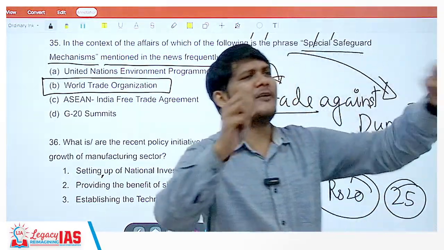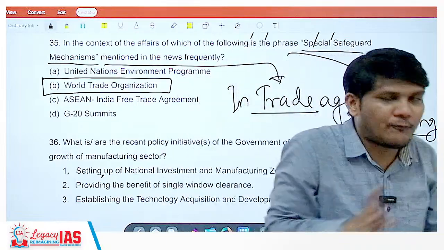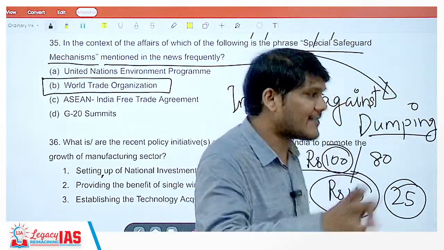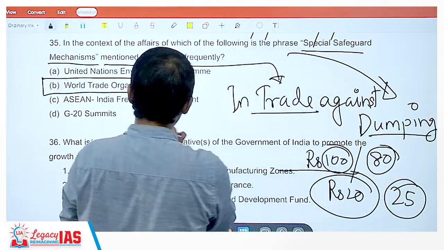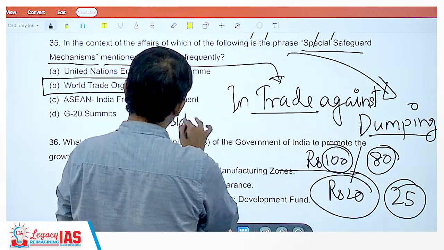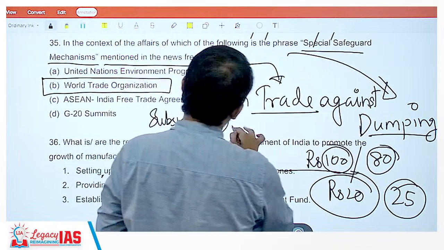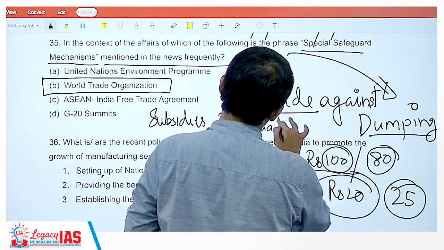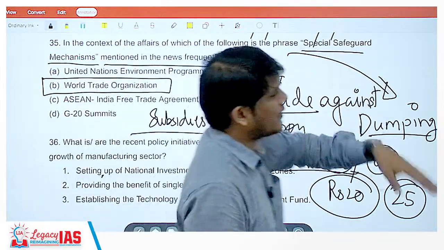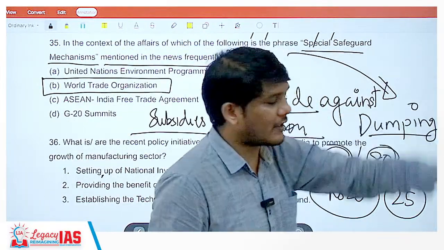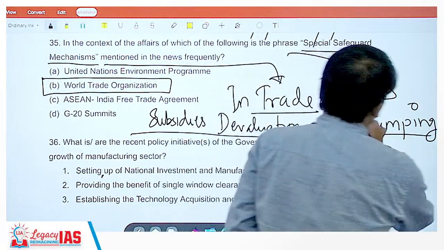No. Due to any specific patented method that I am following? No. It has artificially happened due to the presence of either the subsidy or devaluation of currency. Now in such a case, if I keep on giving my product for exports in another country, that would be called dumping.